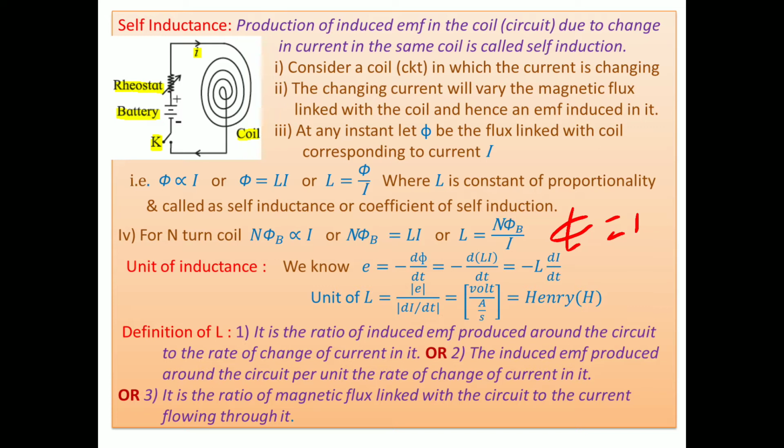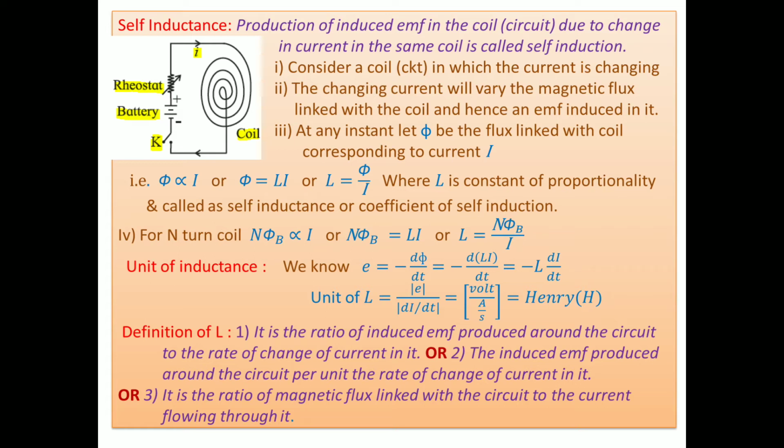Name of the scientist. Give the name of the scientist who found self-induction and mutual induction. Now the definition of inductance. Look here, so many definitions are there. It is the ratio of induced EMF produced around the circuit to the rate of change of current in it. Look here, E upon di by dt. E means induced EMF, and divided by means we take a ratio.